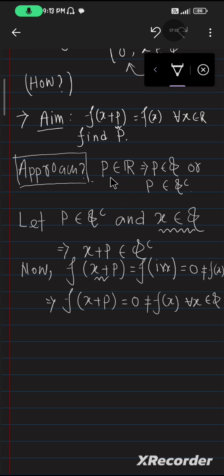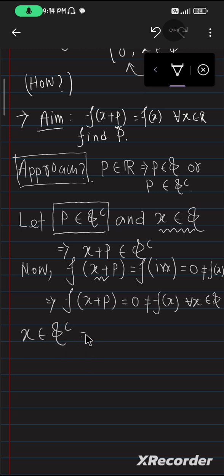We take p inside R, so p is inside Q or p is inside Q complement. In the first case we assume that p is inside Q complement, and in the next case that p is inside Q. Now x is also in R, so x is inside Q or x is inside Q complement. We have already completed the case x inside Q. Now we assume that x is inside Q complement.